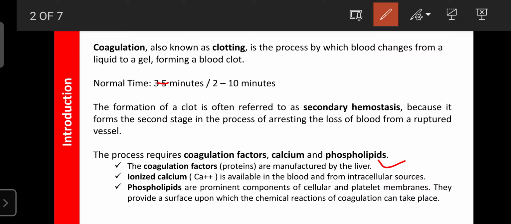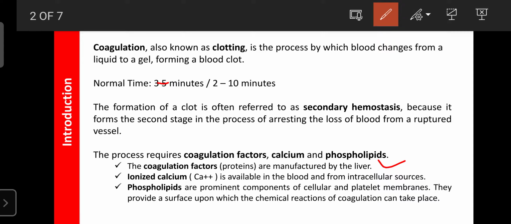So the condition of the liver also reflects on the blood coagulation process. If the liver has any problem, these coagulation factors are not produced. If they are not produced, the blood coagulation process does not occur in the case of an accident or any injury, where the loss of blood will be more.